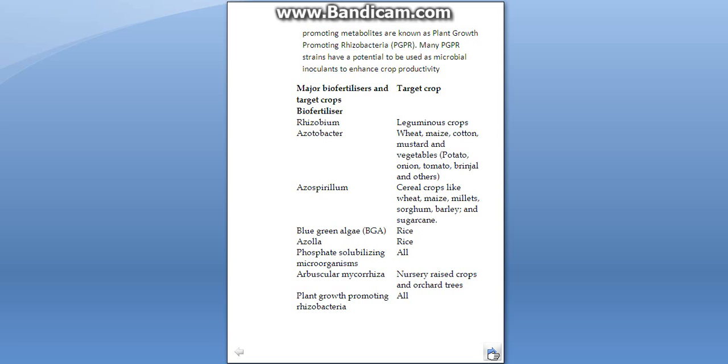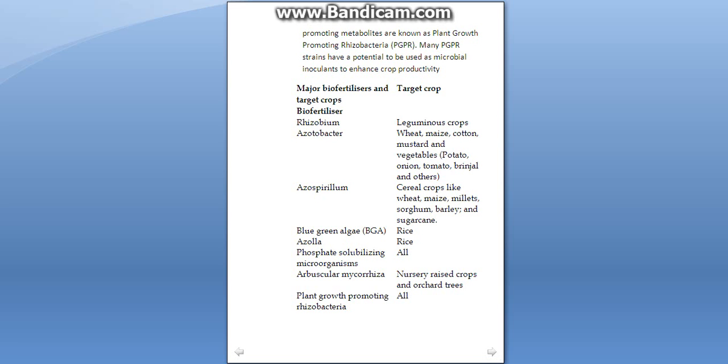So the major biofertilizers and target crops are given here. Biofertilizers like rhizobium target the leguminous crops, and azotobacter is used on wheat, maize, cotton, mustard, even vegetables like potato, onion, tomato and brinjal. Azospirillum is used on cereal crops like wheat, maize, millet, sorghum, barley and sugarcane. The blue-green algae is very useful for rice and azolla is also for rice.